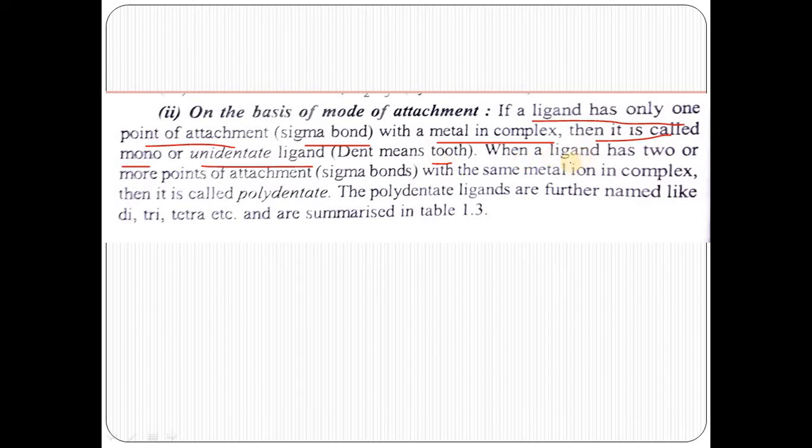When a ligand has 2 or more points of attachment, sigma bonds, with the same metal ion in a complex, it is called a polydentate ligand. The polydentate ligands are further named di, tri, tetra, etc., which are summarized in the table below.